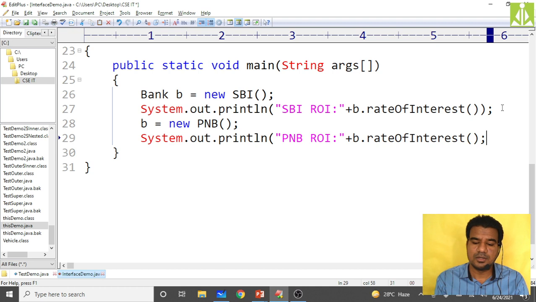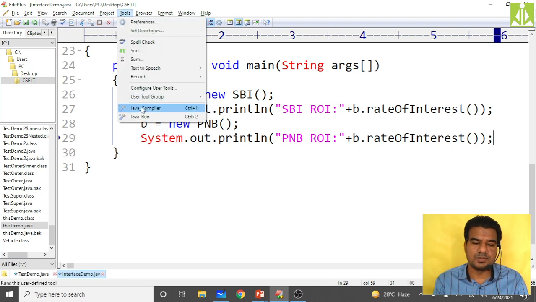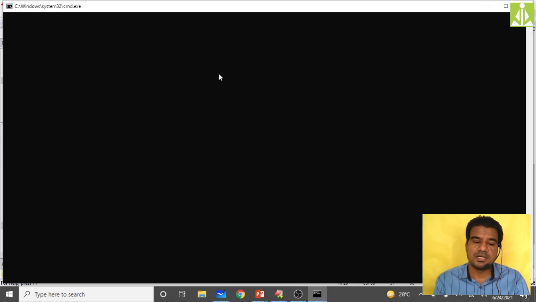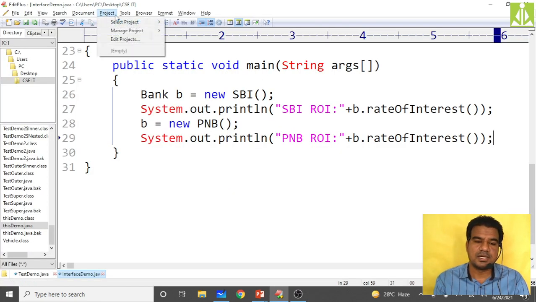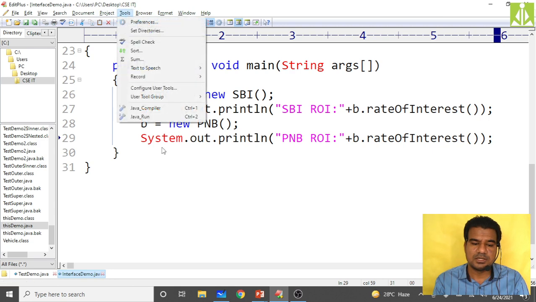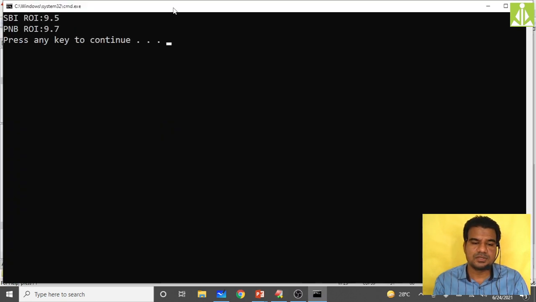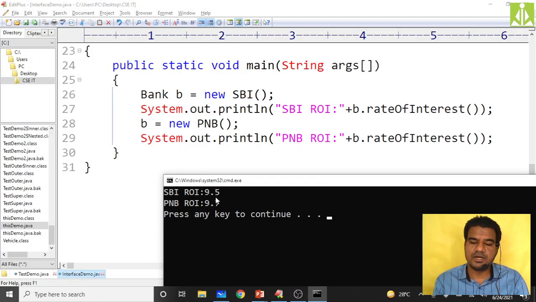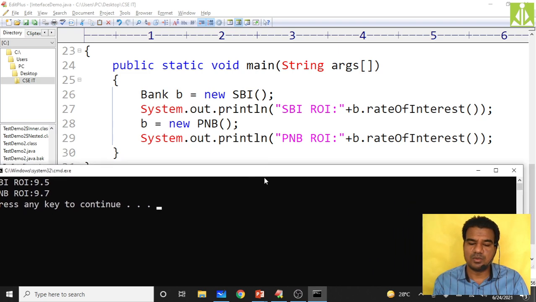Okay, close it. Yeah, you need to close one more bracket, save it. Yes, now it will print both the things by using the same object reference. We have instantiated both the classes and we got the output. This is just class run. See over here, SBI rate of interest 9.5, PNB rate of interest 9.7. Likewise we got the output.